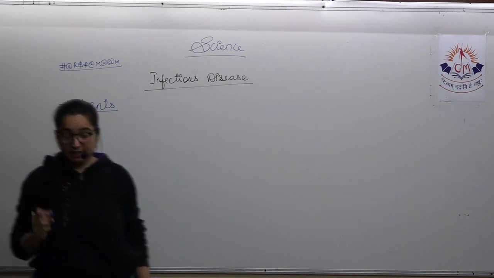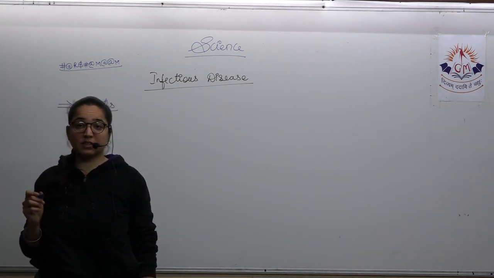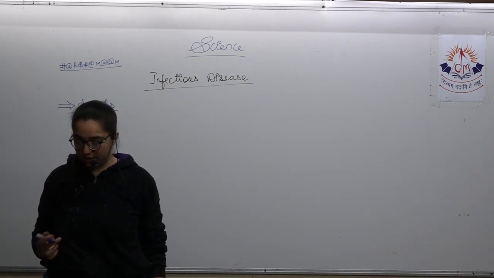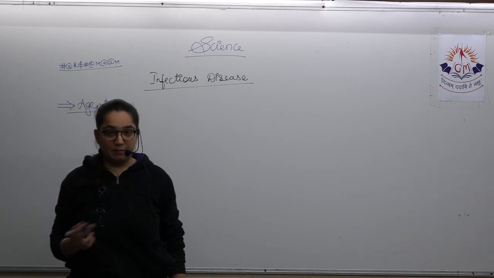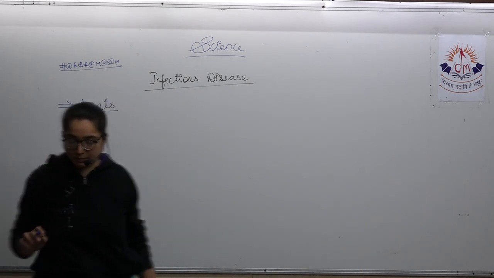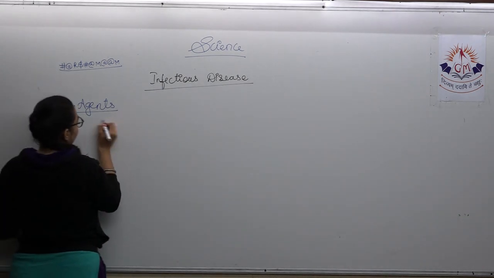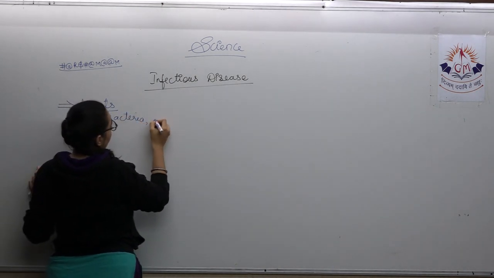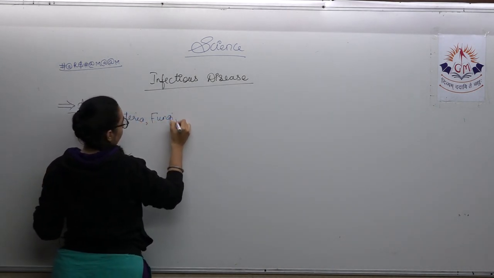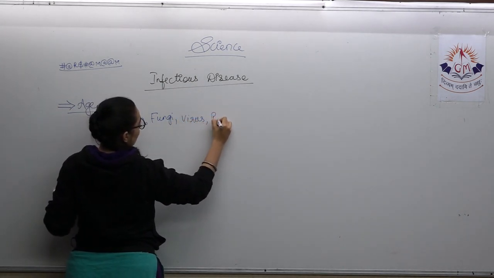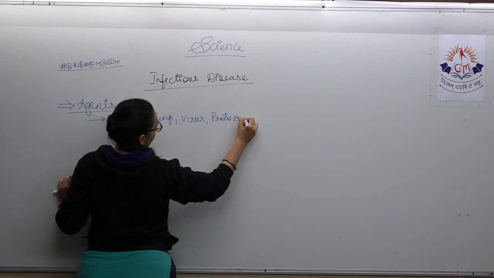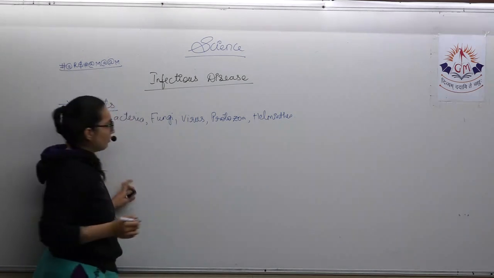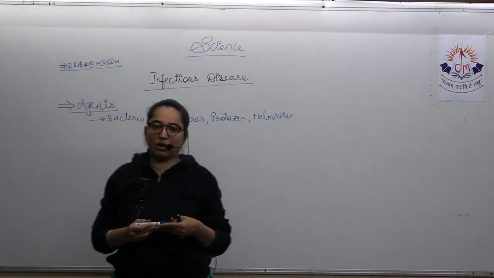Now, which are the agents that are causing infections? The various agents are bacteria, fungi, virus, protozoa. One more is added over here, which is helminths. Okay, so we'll discuss about it. You already know about all of them. Only thing is helminths you might not have heard.